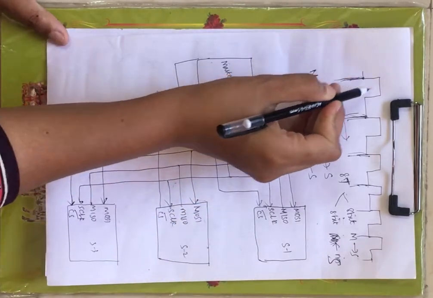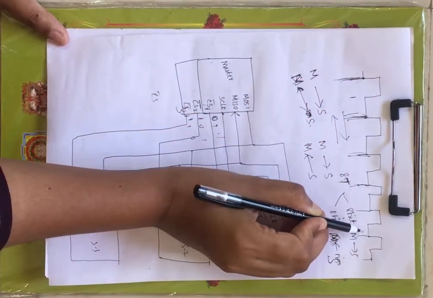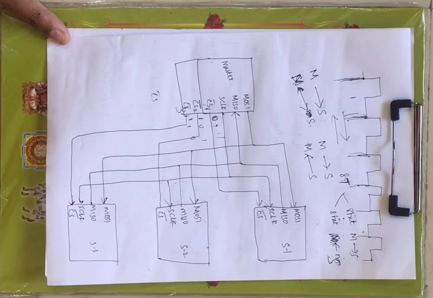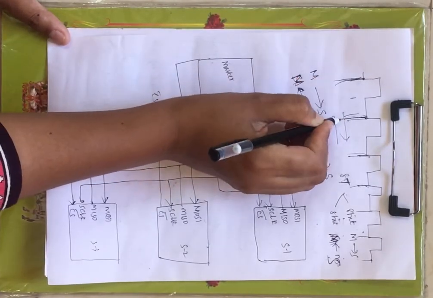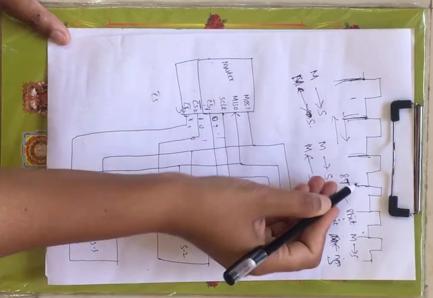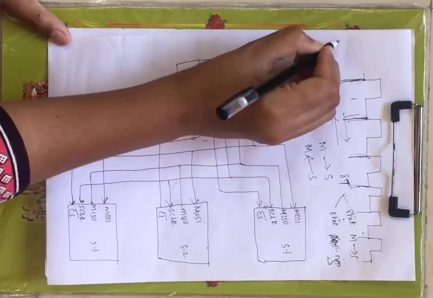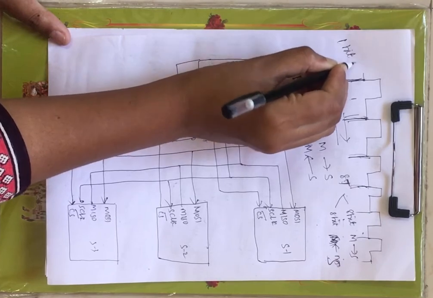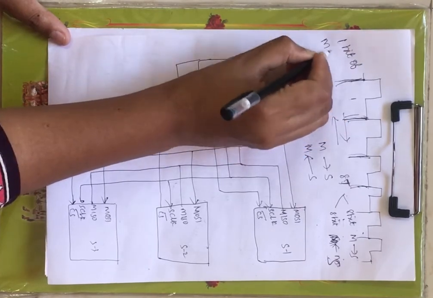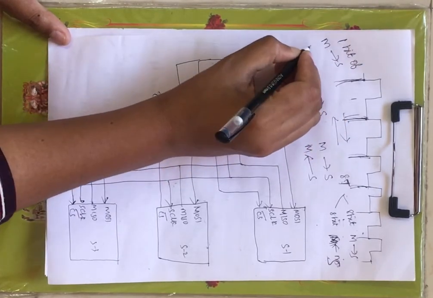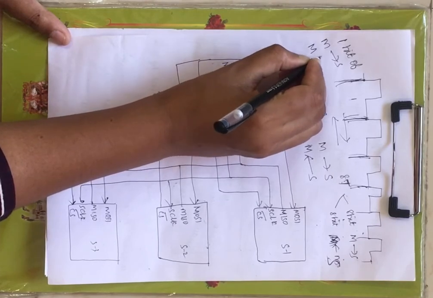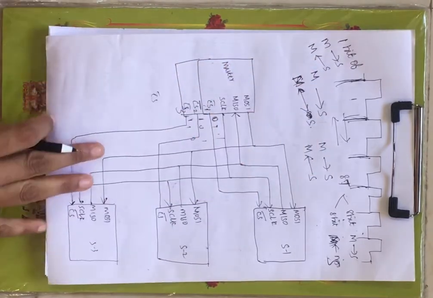Since the processor is generating the clock, the total control of data flow is under the processor. For every clock cycle, first, second, third, fourth and so on, one bit of data is transmitted from master to slave, and one bit of data is transmitted from slave to master.